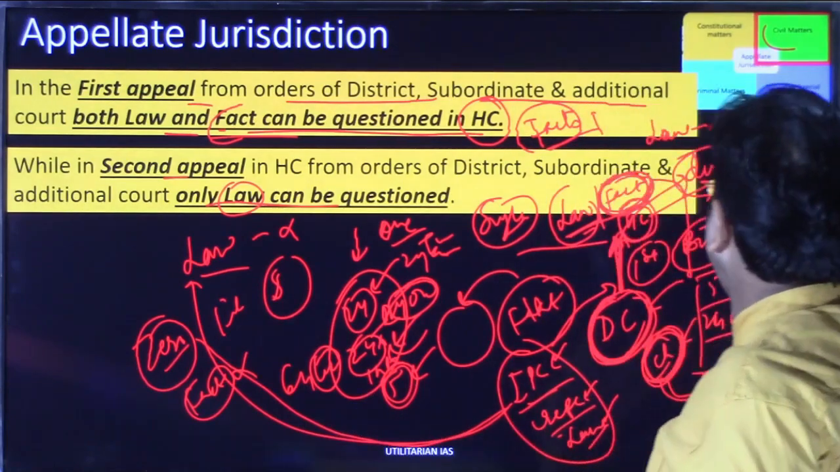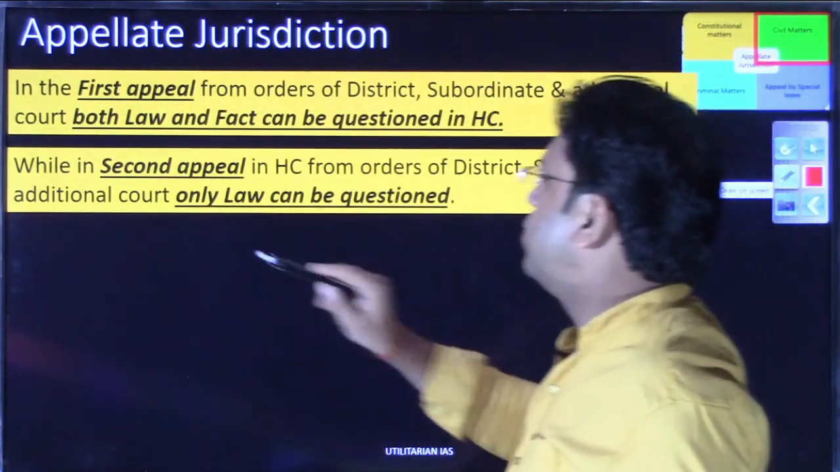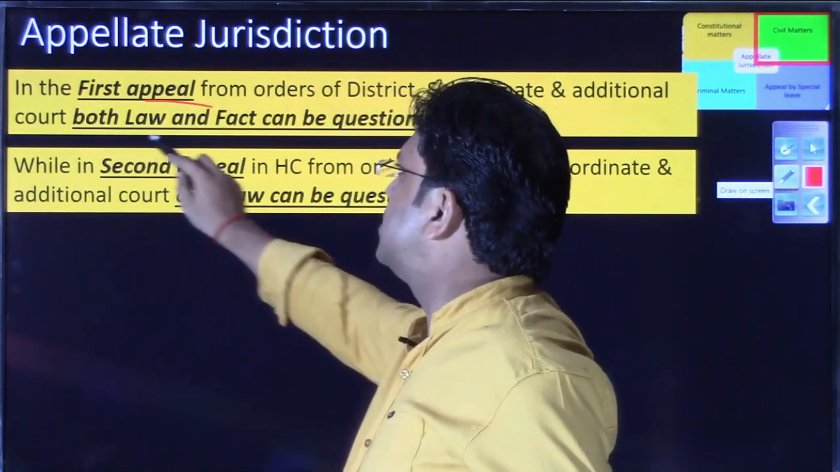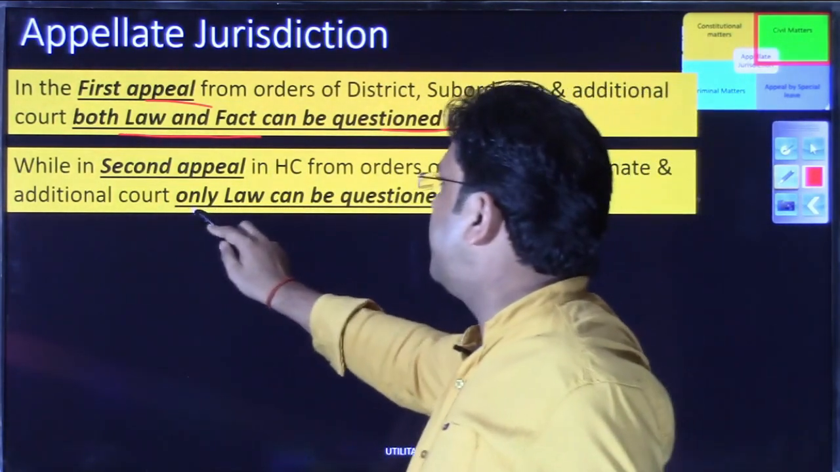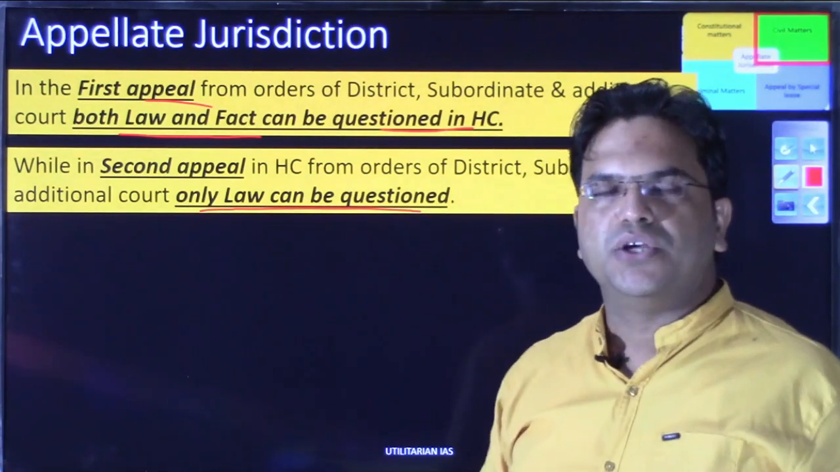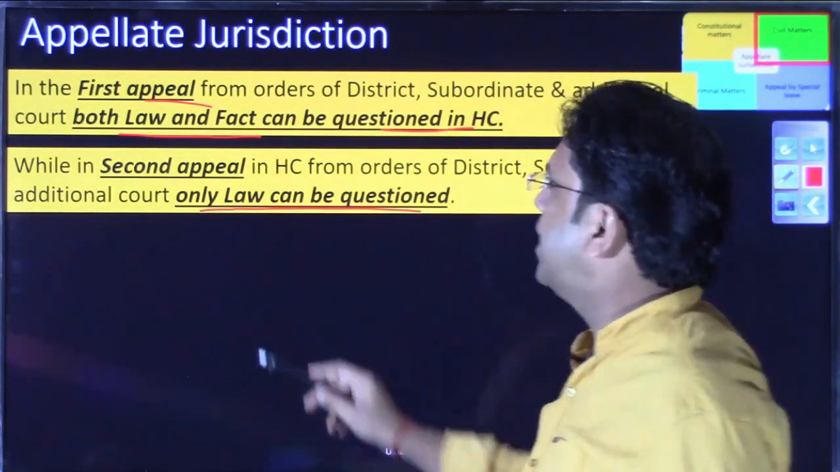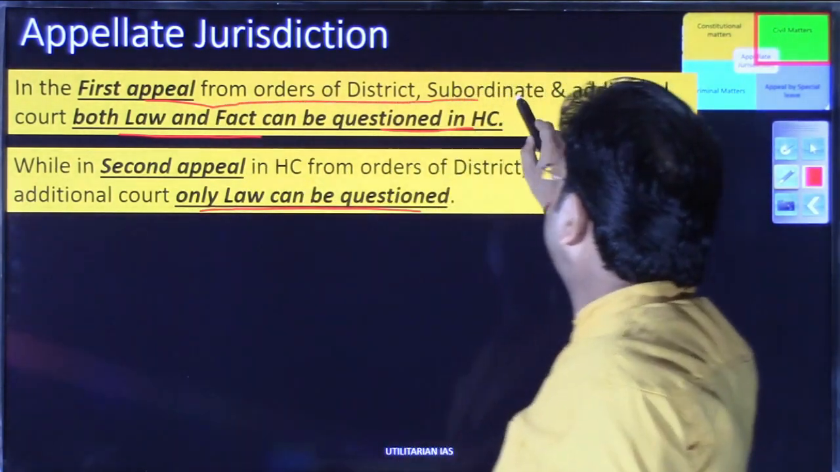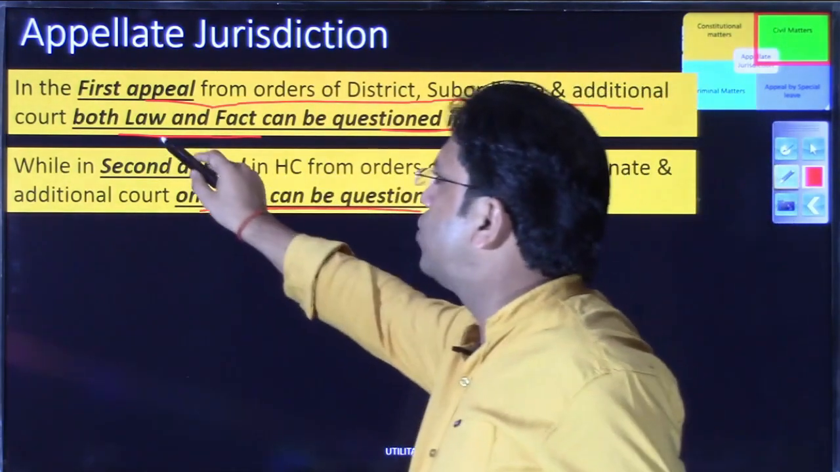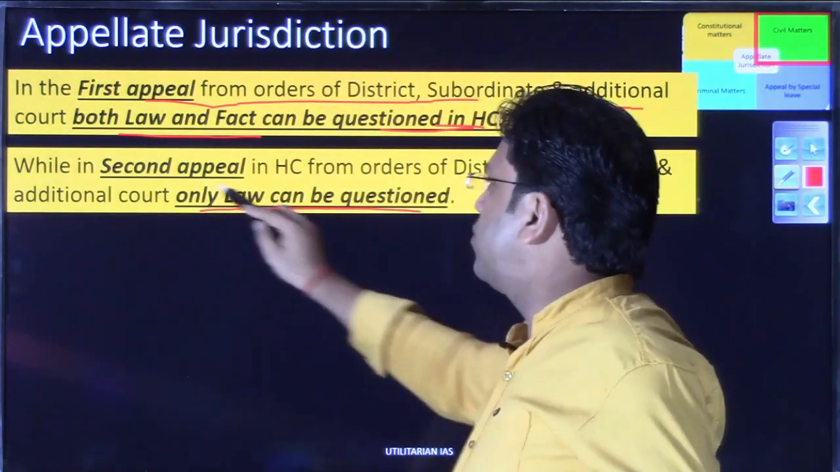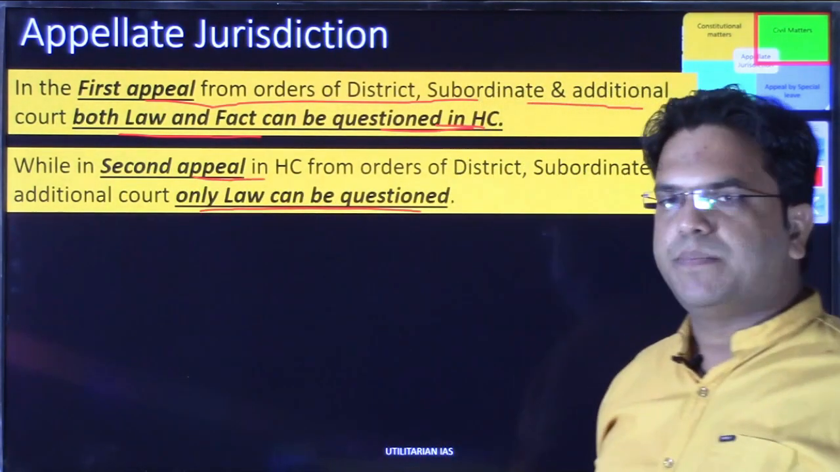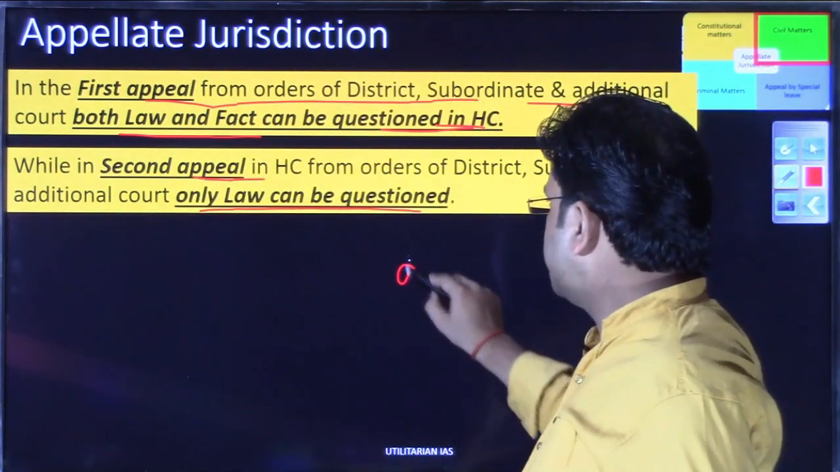सो आई होप द मीनिंग ऑफ फर्स्ट अपील एंड सेकेंड अपील. व्हाट इज द मीनिंग ऑफ फर्स्ट अपील? बोथ लॉ एंड फैक्ट्स कैन बी क्वेश्चन्ड इन फर्स्ट अपील. In second appeal only law can be questioned. You would have understood. So let me read it again. In first appeal from the orders of district, subordinate and additional court, both law and facts can be questioned in the high court. While in second appeal अगर high court में कर रहे हो तो division bench के पास जाएगा.